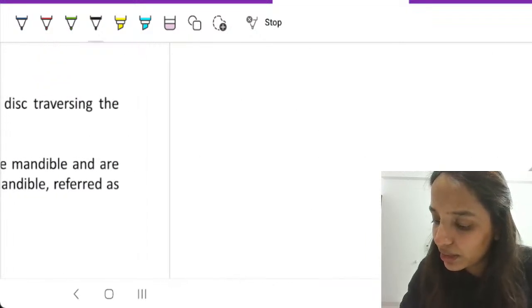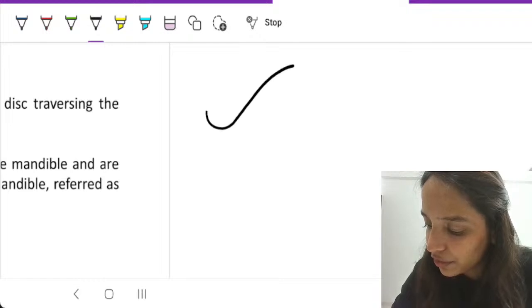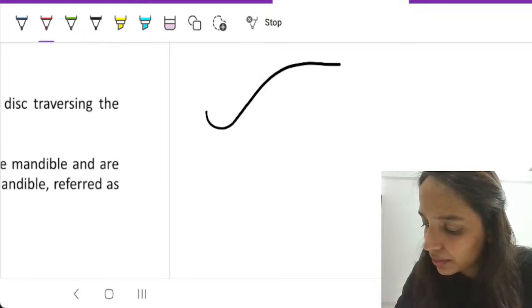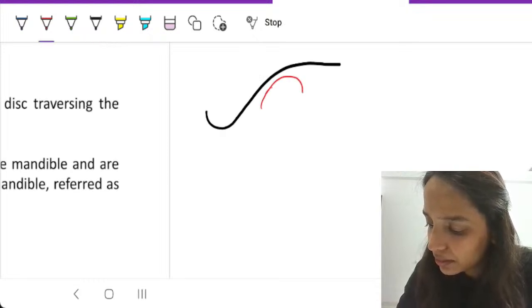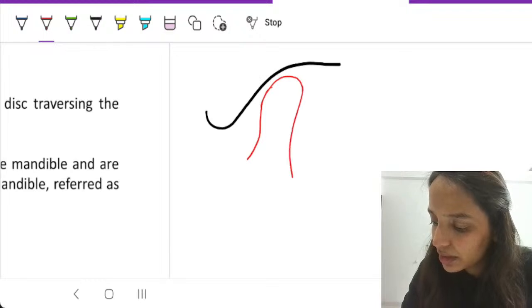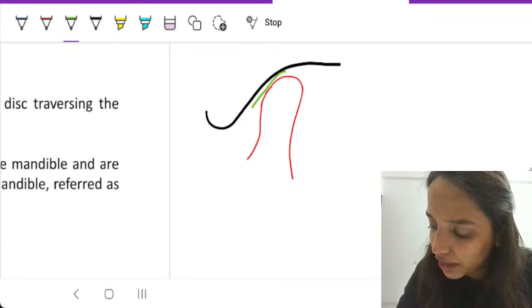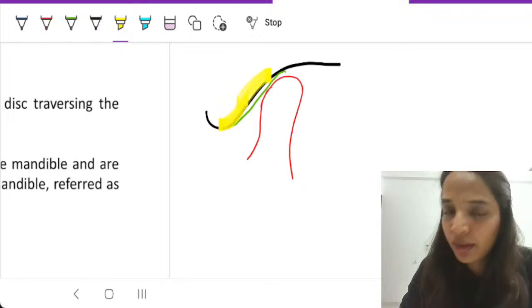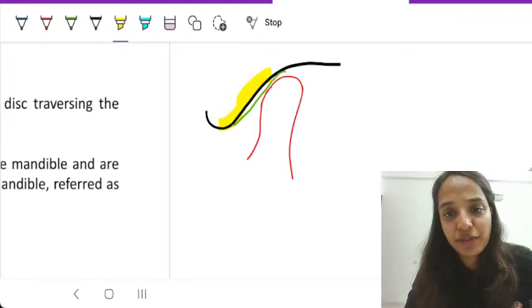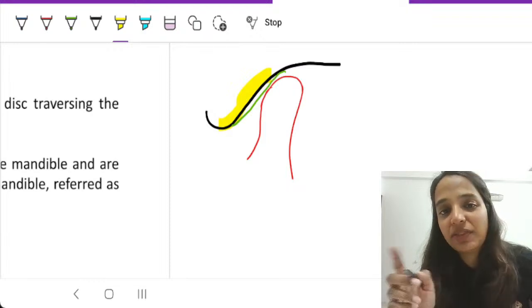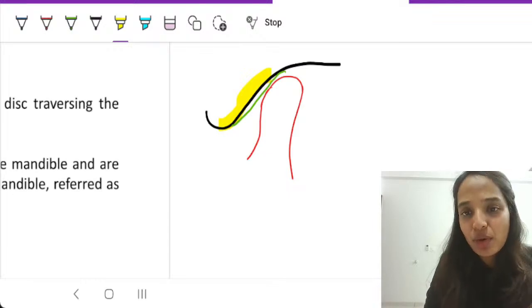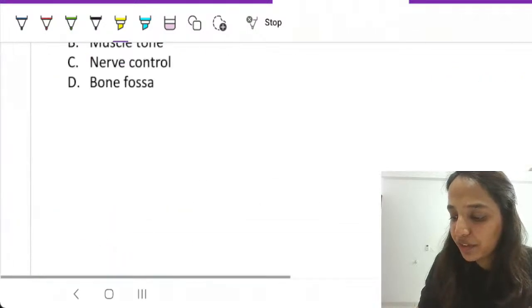Basically, for example, if you have your fossa like this, and this is your condyle, the path that is taken up by the condyle is affected by this contour. It is affected by the shape of the glenoid fossa. It is affected by the ligaments. It is affected by the nerve control also, muscles also. But in no way is anterior guidance going to affect it.